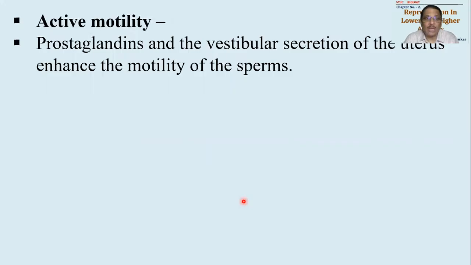The second part is active motility. Semen has certain chemicals, those are called prostaglandins. One function of prostaglandins was to restrict or avoid movement. Which kind of movement?